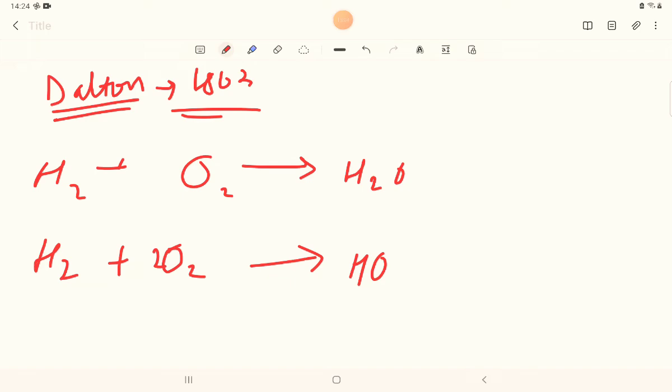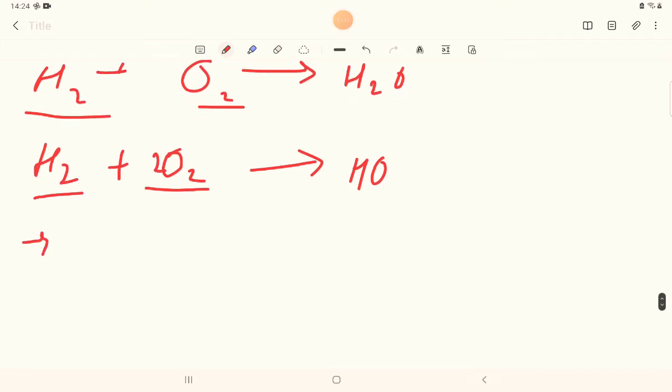Okay, so what is this? I am saying that when two elements react together, it is not necessarily true that they should form only one compound. No, they can form more than one compound.